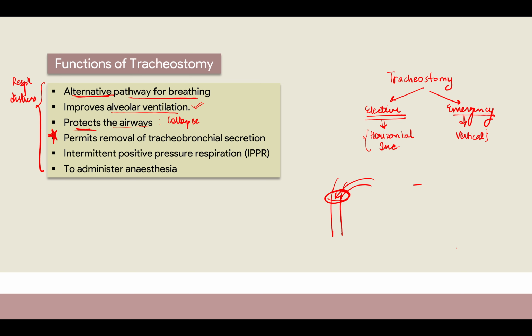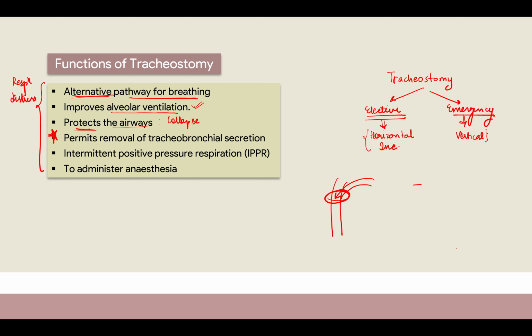Basically, you know that in your atmosphere there is high pressure, and here in your respiratory tract, even in your lungs, there is negative pressure, so that air can go from high pressure to low pressure, right? So what we're doing is creating a stoma, and we're directly providing the positive pressure so that air can directly seep in, right? That is why a small opening is created, the area-to-volume ratio is taken into consideration, and then air goes inside. Okay. And to administer anesthesia, you will be learning this in the steps. So these are the functions of tracheostomy. Whenever a person is in respiratory distress, this is how tracheostomy is helpful.